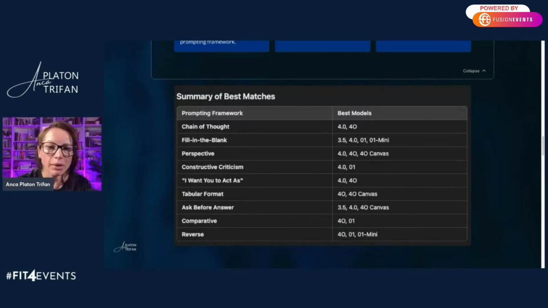When ChatGPT came out with their reasoning models, which are Canvas, the O1 model and O1 mini, the whole prompting structure was a little shaken, and everything that we had learned up to that moment kind of needed refinement and changing.